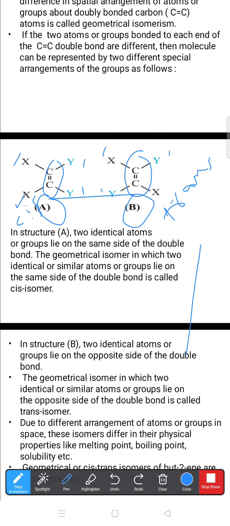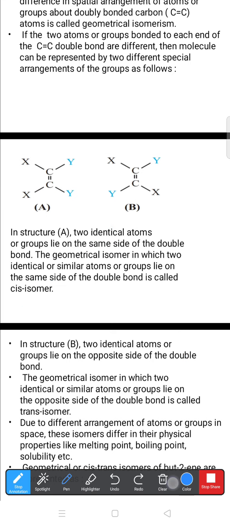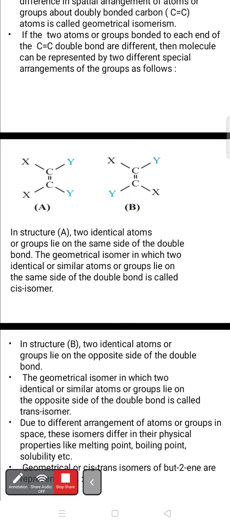Now in structure A, the two identical atoms like X and Y, or groups, lie on the same side of the doubly bonded carbons. That's why in this geometrical isomerism in which two identical or similar atoms or groups are located on the same side of the double bond, these are called cis isomers. Remember, same side, cis isomer. Clear? And in the same way, here these are on the opposite side. That's why these are called trans isomers.